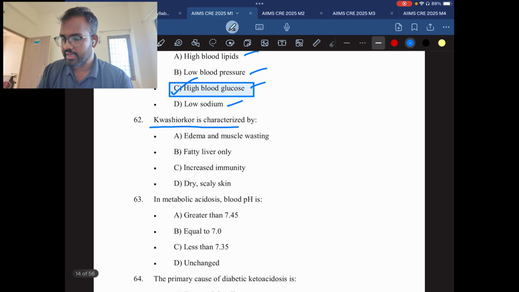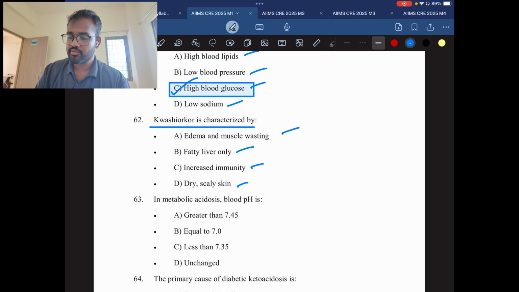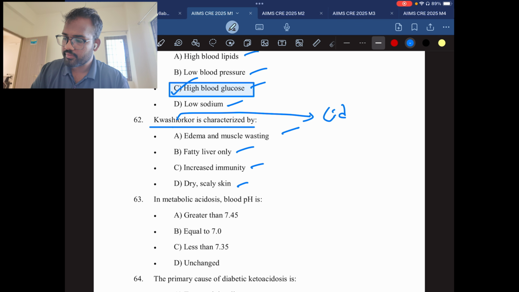Kwashiorkor is characterized by edema and muscle wasting, fatty liver only, increased immunity, dry scaly skin. First we understand what Kwashiorkor is. It is a protein energy malnutrition. If you see a Kwashiorkor-affected child, he will have a lot of edema together with muscle wasting. Always remember, Kwashiorkor's main character is edema.